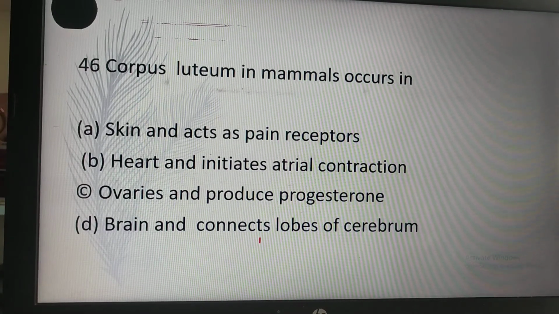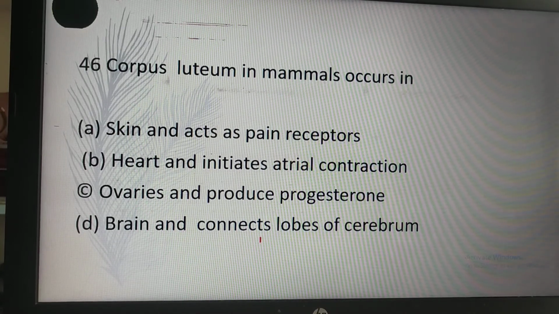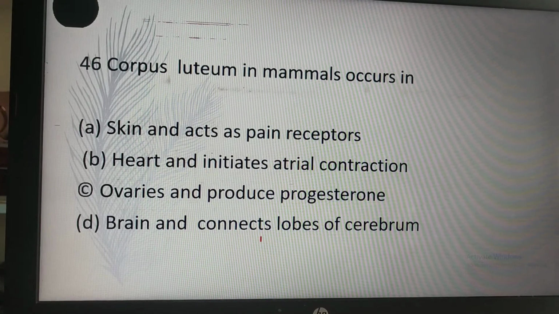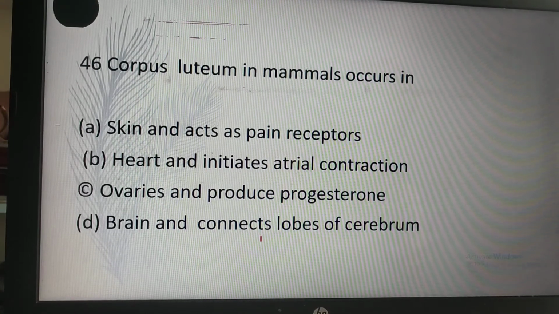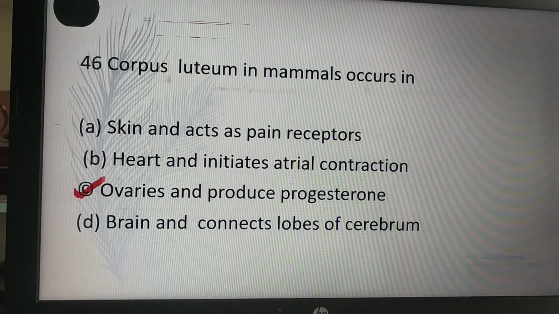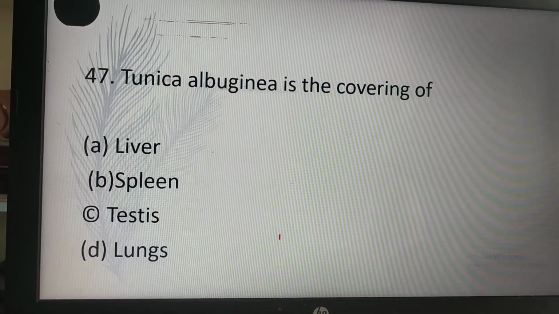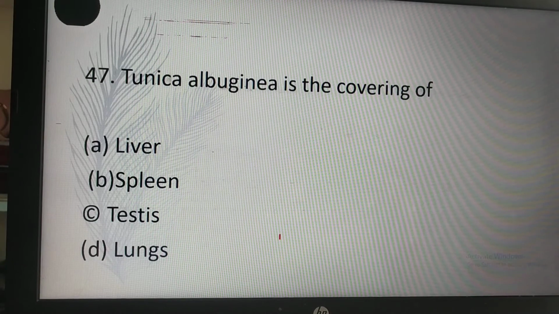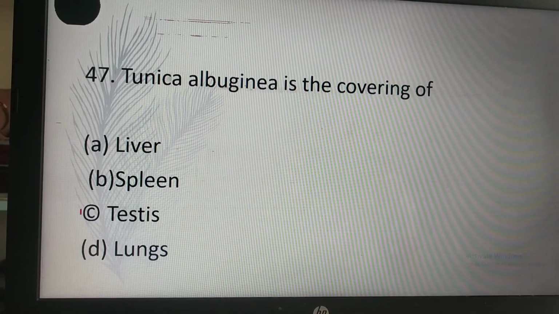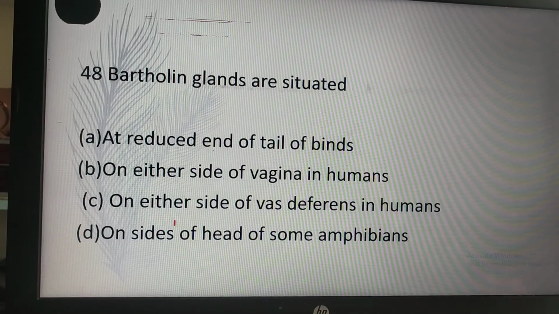The corpus luteum in mammals occurs in: A. skin and acts as a pain receptor. B. heart and initiates arterial contractions. C. ovaries and produces progesterone. D. brain and connects lobes of the cerebrum. So C, ovaries and produces progesterone, is the correct answer. Tunica albuginea is the covering of: liver, spleen, testes, D. lungs. And the answer is C, testes. Tunica albuginea is the covering of the testes.